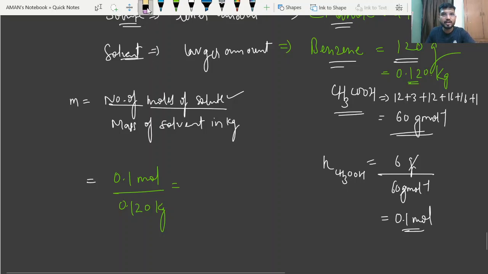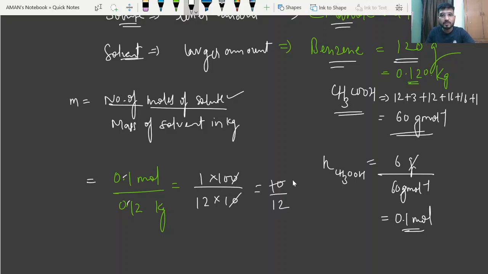You can simply write 1 by 0.12, just simply write 1 by 12. When you remove this point, this will become 100, and when you remove this point, this will become 10, so this will get cancelled out. So the answer will be 10 by 12, so this will be 5 by 6.